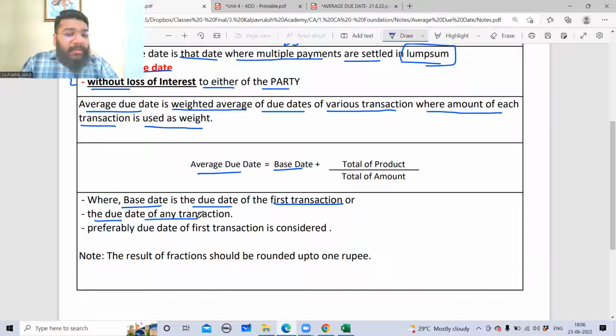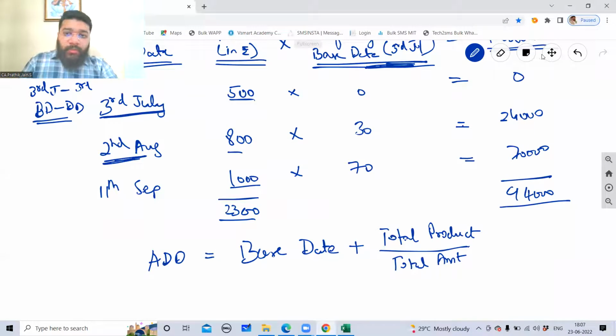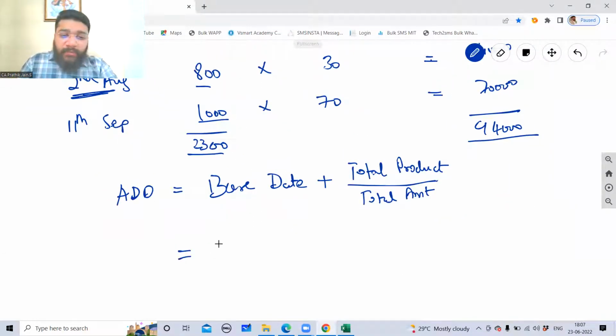The due date of any transaction. Preferably, you can take any due date of any transaction, but we'll prefer the due date of the first transaction. You can take any due date as a base, but you'll always take the first transaction's due date as a base in order to avoid the negative calculations, minus calculations. Is that okay? So base date is agreed, guys, 3 July. So 3rd July is the base date.